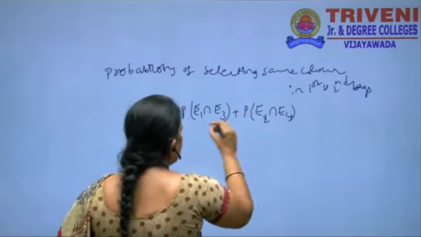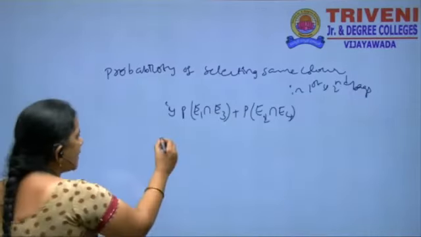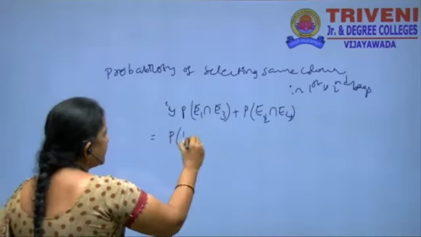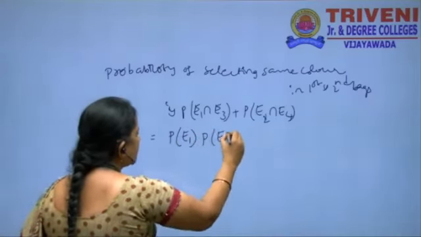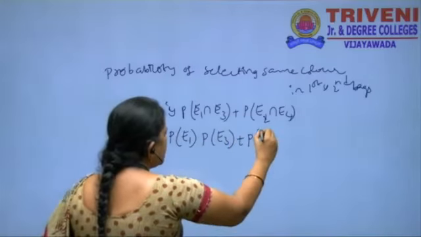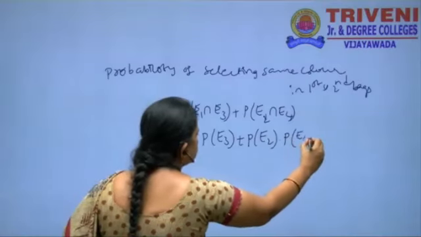Here E1, E3 are the white balls, E2, E4 are the black balls. Here we have to write that these are independent events. P of E1 into P of E3 plus P of E2 into P of E4.